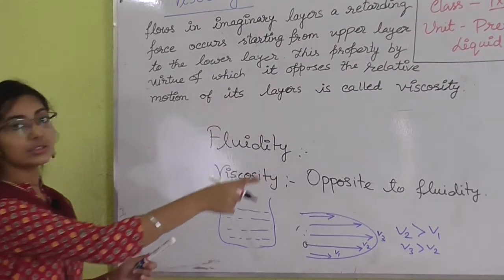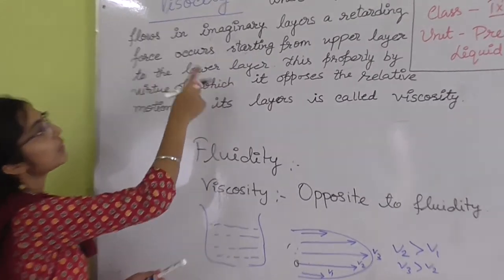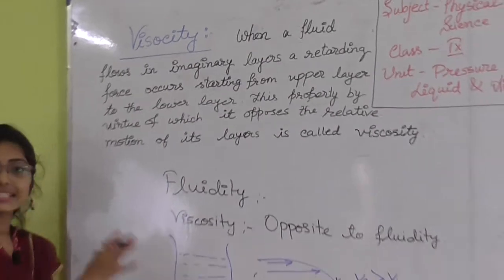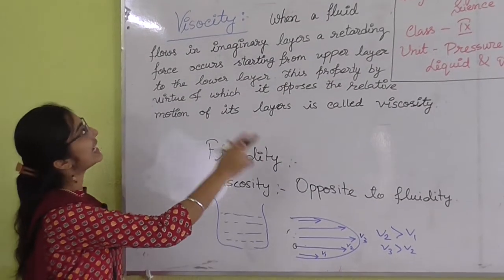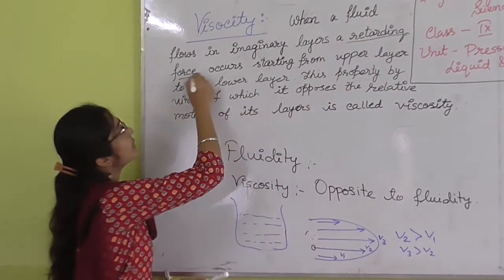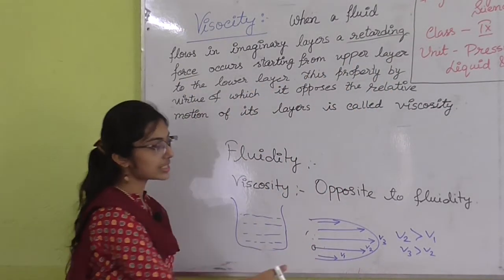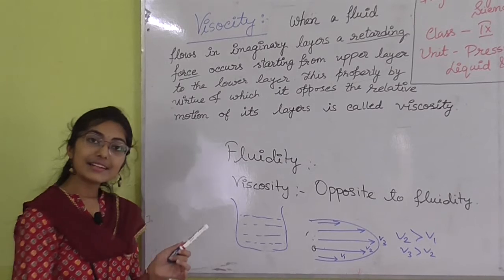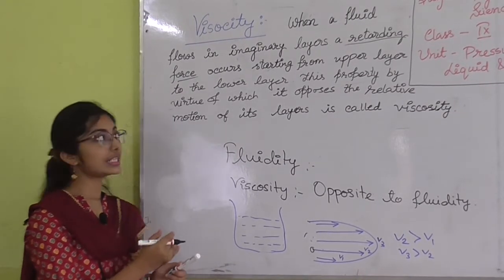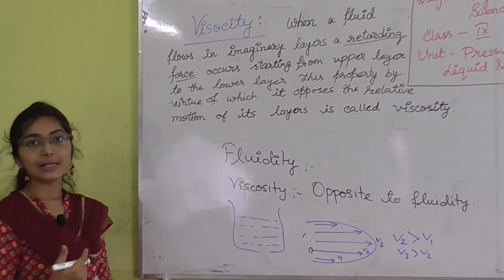So what is viscosity? When a fluid flows in imaginary layers, these are all imaginary layers, there is a retarding force. Retarding force means that when one layer tries to decrease the velocity and another layer tries to increase the velocity, then the retarding force occurs.